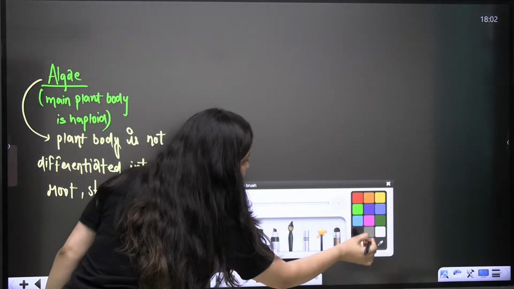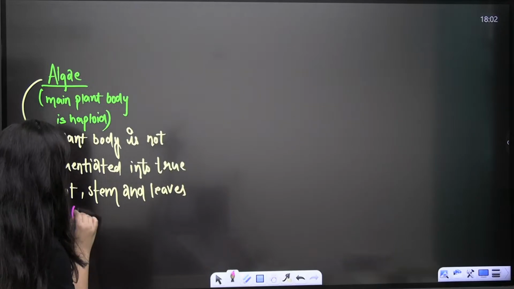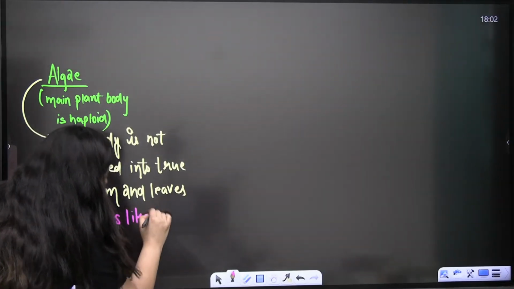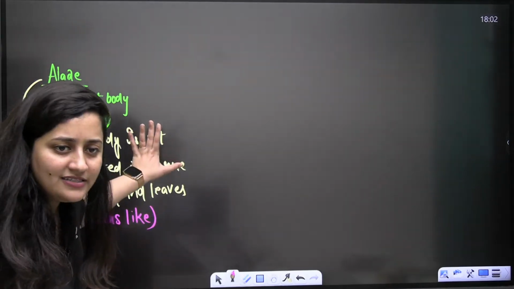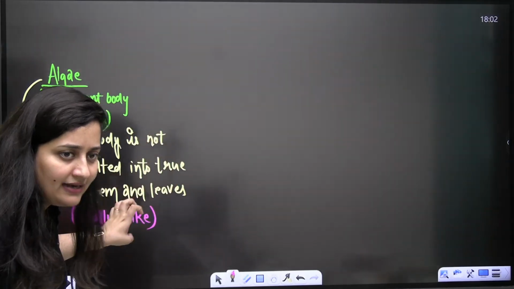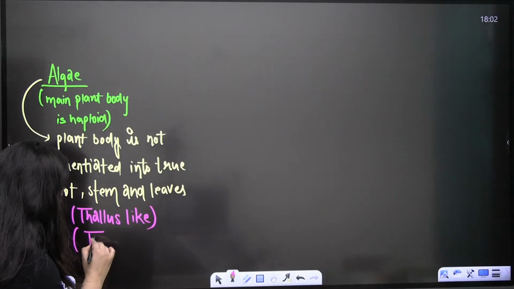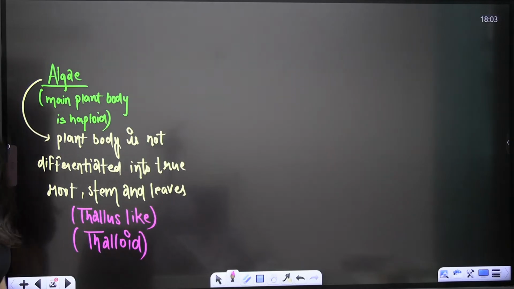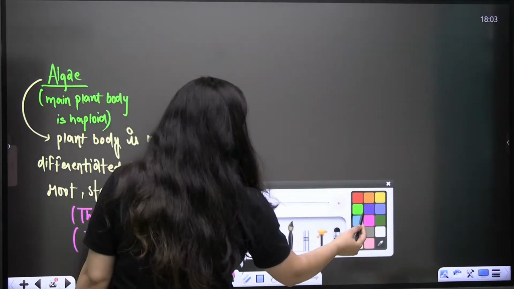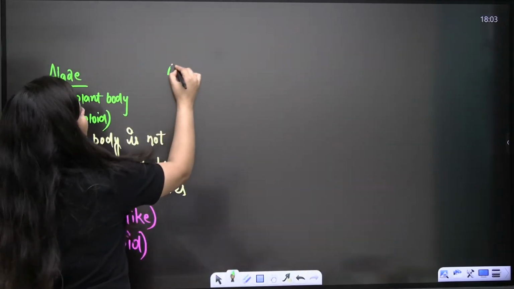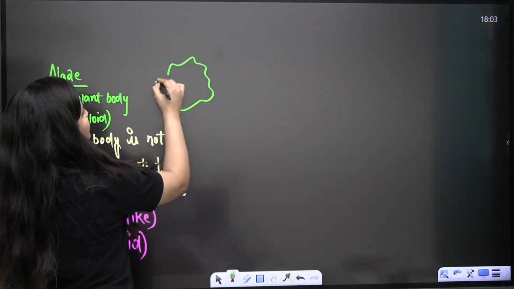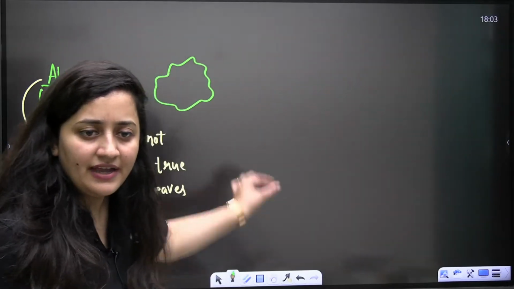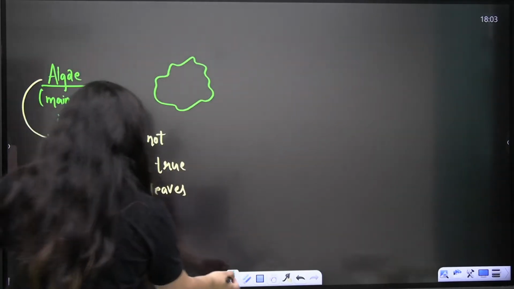So you know that for such a type of plant body, the word that we use is thallus-like. The plant body is not differentiated into true root, stem and leaves. So the plant body is thallus-like, which means we will say it is thalloid. Are you getting my point? It is thalloid. If I have to draw some algal structures, it will be like this, not properly differentiated into root, stem and leaves.